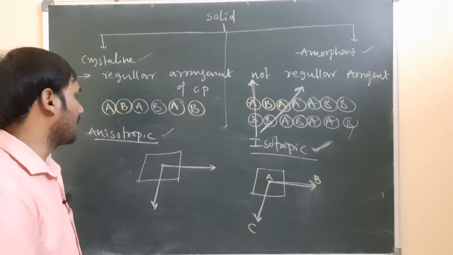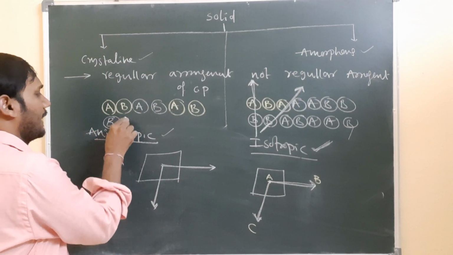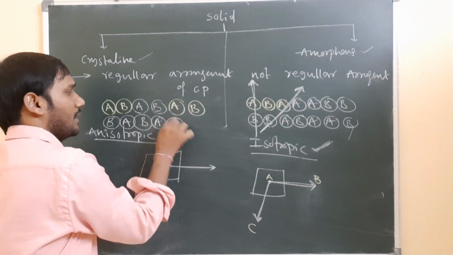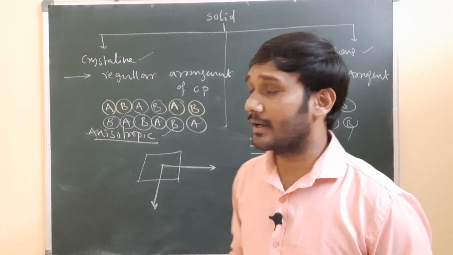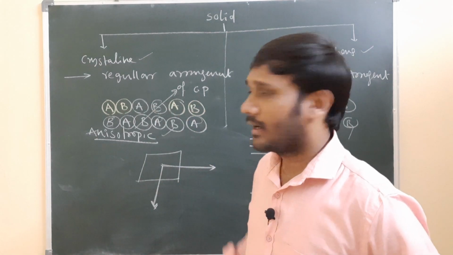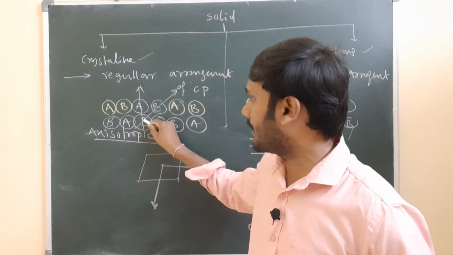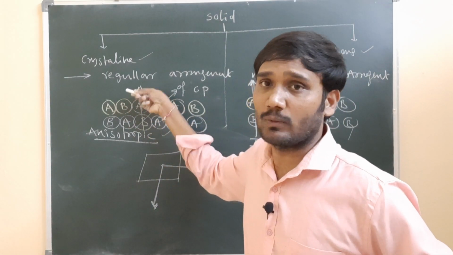And anisotropic, if you see here, for example I take B, and the next one is A, next one is B, after that A, after that B, again A. So it is following a regular trend. But if you see this is B and this is also B, and here this is B and it is A. So this is B and the next particle is A, and after that we cannot expect what is coming.